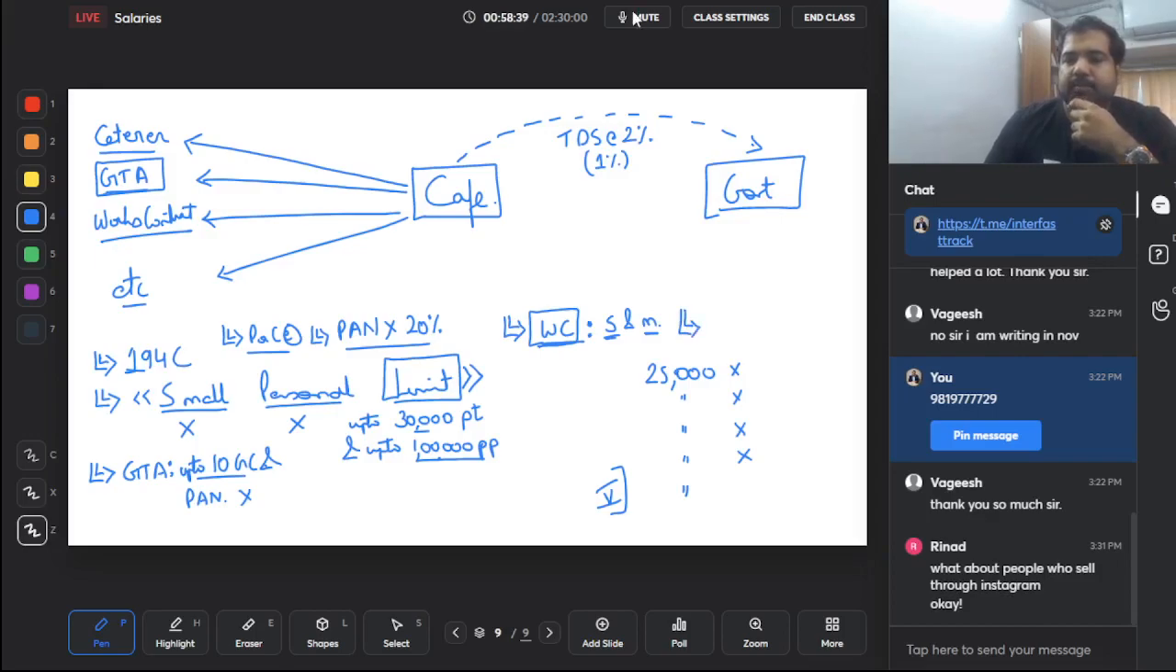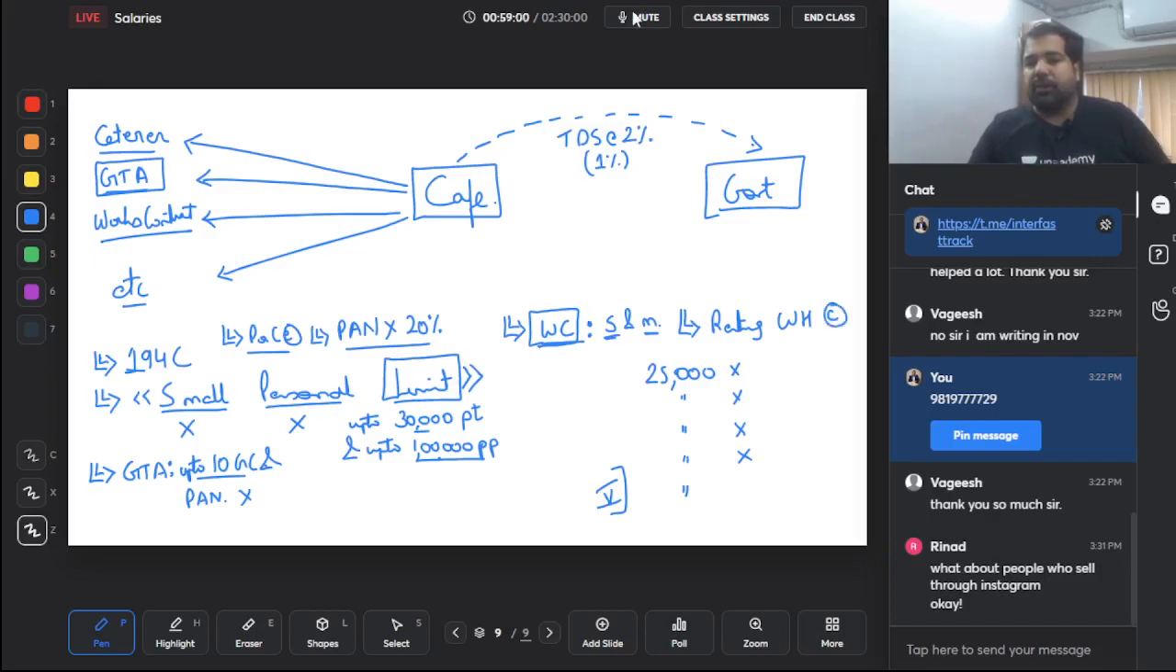Next, guys, you are renting a warehouse. There's a warehouse, you are renting it, but you are paying not just for rent, but you are also paying for handling, storage, etc. Then in that case, will 194I apply, since initially you rent, or will 194C apply? They say 194C will apply, because warehousing is not just renting. Warehousing is also giving you a lot of services like storage, transport, managing the warehouse, etc.